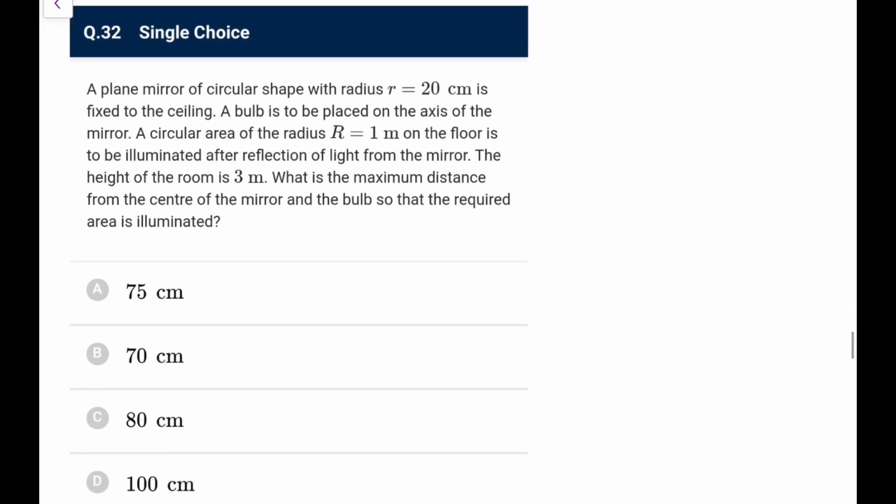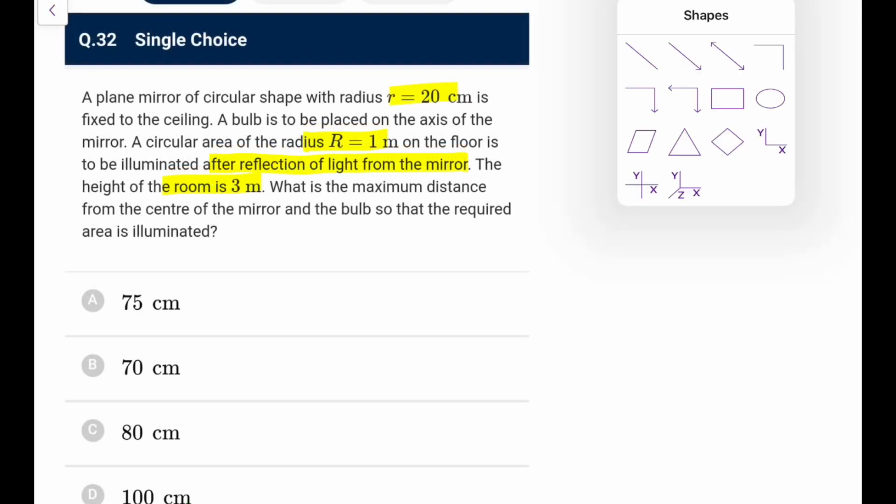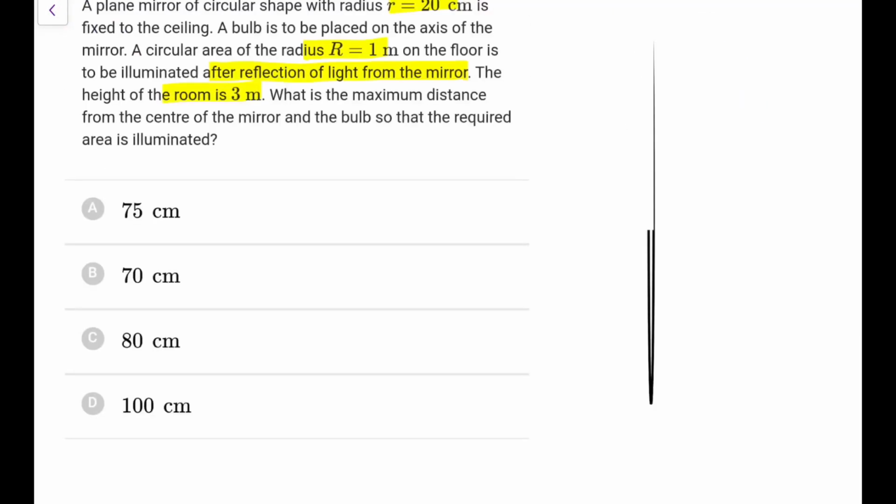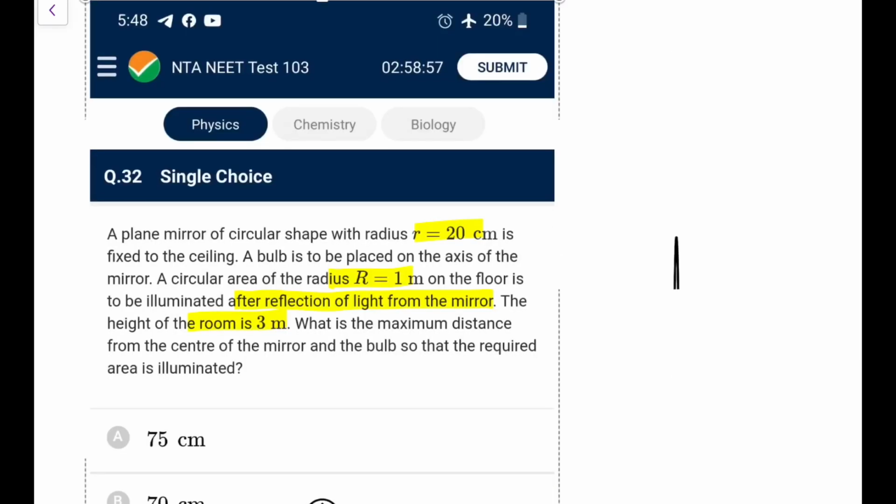A plane mirror of circular shape with radius 20 cm is fixed to the ceiling. A bulb is to be placed on the axis of the mirror. A circular area of radius 1 meter on the floor is to be illuminated after reflection of light from the mirror. The height of the room is 3 meters. What should be the maximum distance between the center of the mirror and the bulb so that the required area is illuminated? So let this be the circle, and it was not properly made.